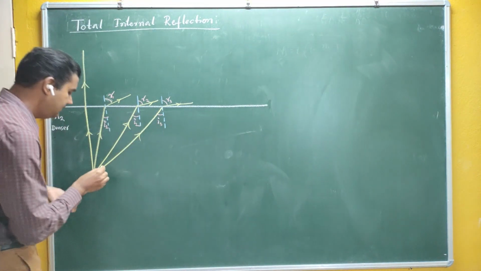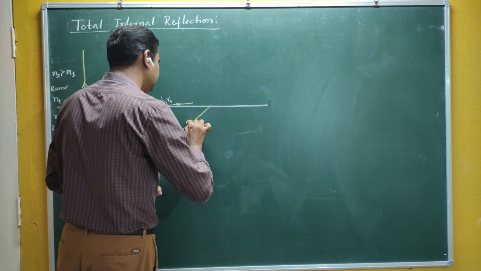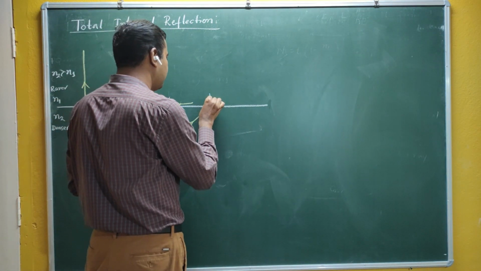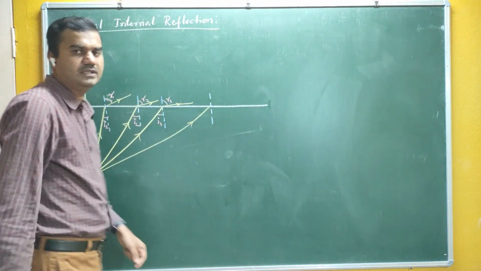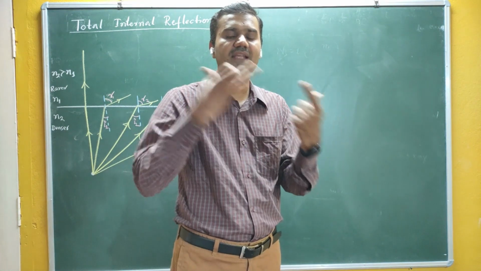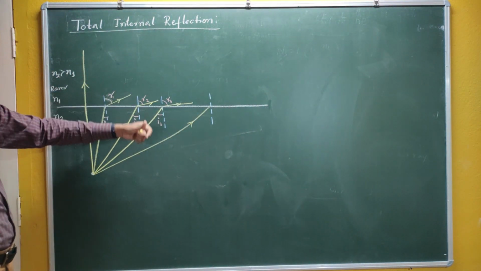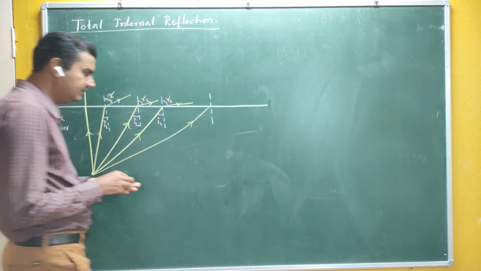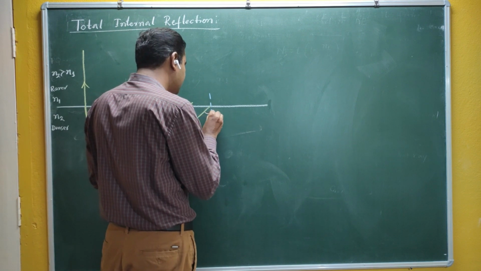As I increases, your R also increases, but which one is greater? R is greater than I, because it should bend away from the normal. So for a particular angle of incidence, now what happens?